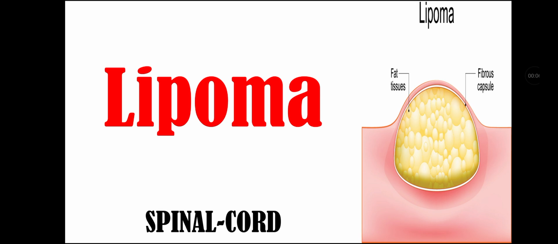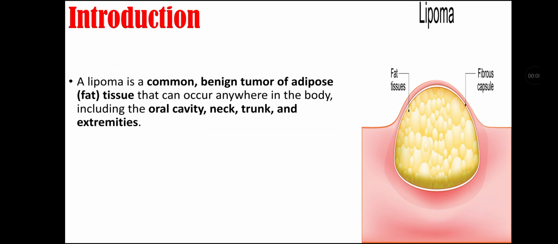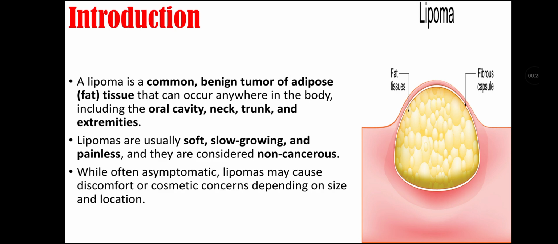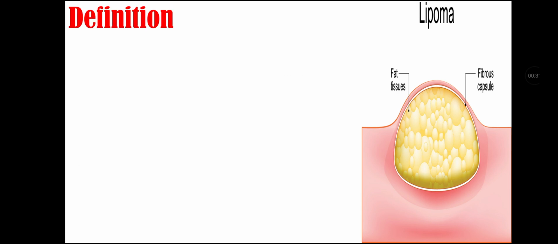So let's start our topic with introduction. Lipoma is a common benign tumor of adipose tissue that can occur anywhere in the body, including oral cavity, neck, trunk and extremities. Lipomas are usually soft, slow growing and painless and they are considered non-cancerous. While often asymptomatic, lipomas may cause discomfort or cosmetic concerns depending on the size and location.